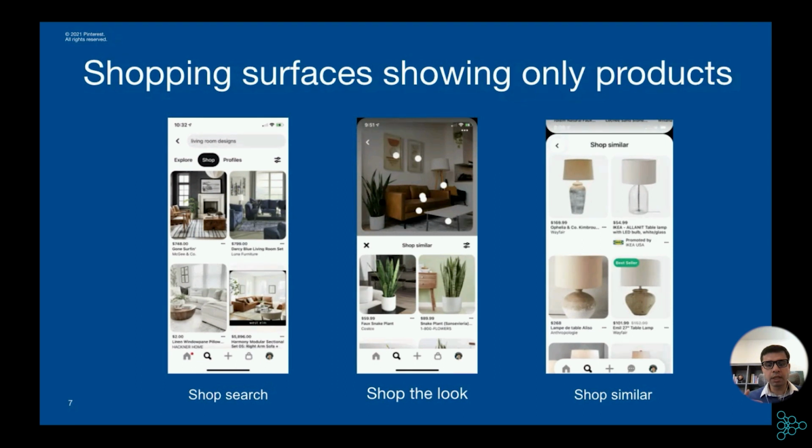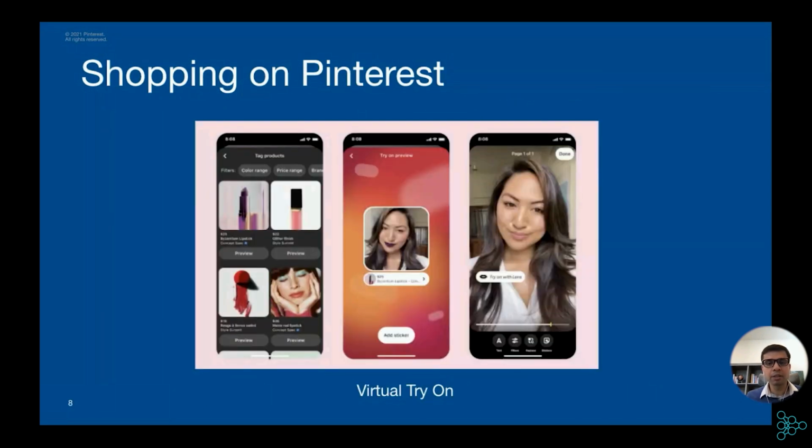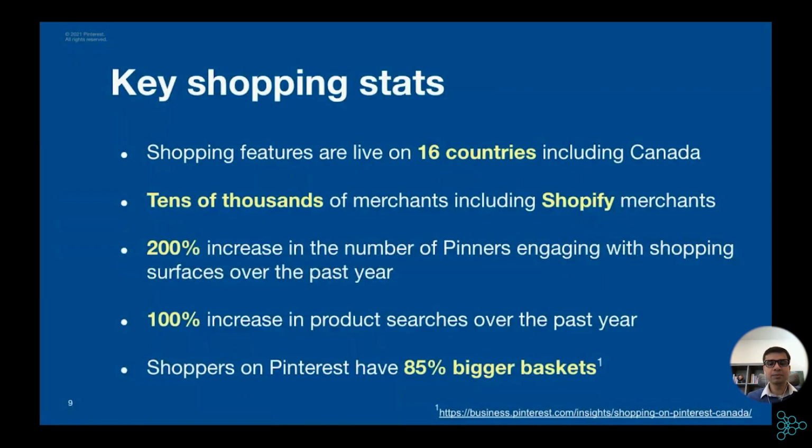And not only just product recommendation, there are some advanced ways to shop on Pinterest, such as virtual try on, where a user can try on a beauty product like lipstick and see how they look on that product. With all these shopping features, shopping in Pinterest is already quite popular and growing. Here are some of the stats. So shopping features are live in 16 countries, including Canada. We have tens of thousands of merchants, including Shopify merchants on our platform.